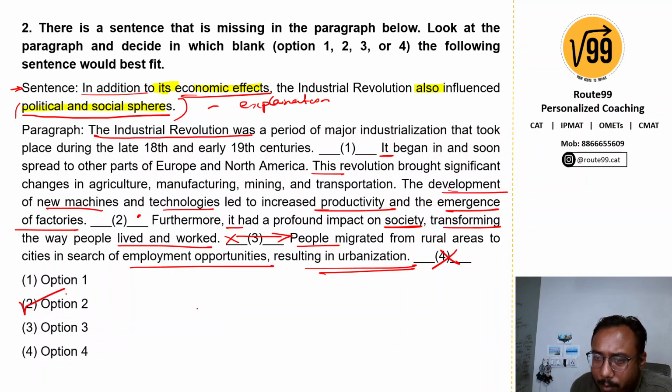We clearly can put it in option 2, right? So in addition to the economic effects that have been mentioned in the previous sentence, it talks about also how it influenced the political and social spheres, which is the rest of the sentence talking about the impact on society and the way people lived and worked, right? It's clearly 2. I hope that was clear. Let's look at the next question.